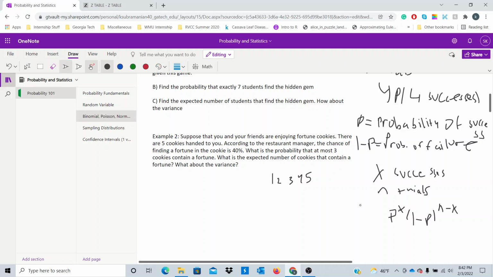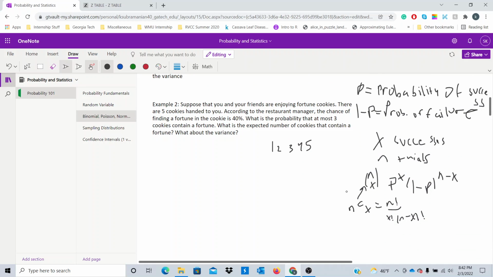So in that case, we're going to use something called a combination, right? So we're going to insert this notation here, right? This notation is the combination. So we call this n choose x. So this is going to be equal to n factorial over x factorial times n minus x factorial, right? So n choose x represents the number of ways to choose x trials to be successful from a total set of n trials, right?